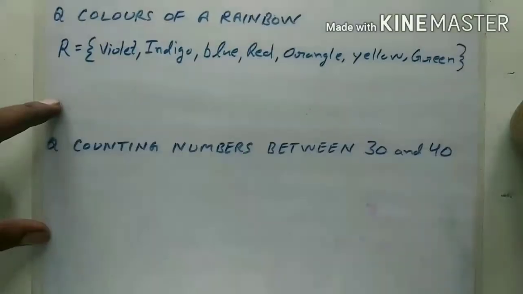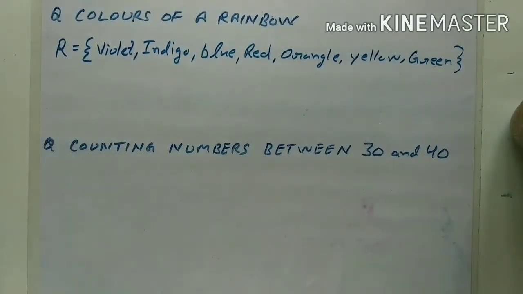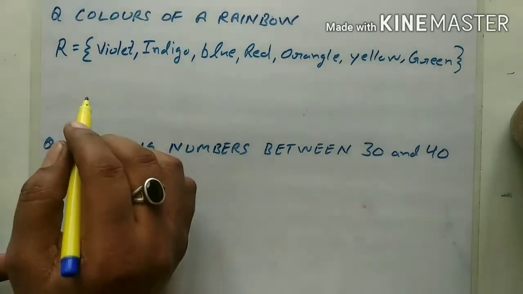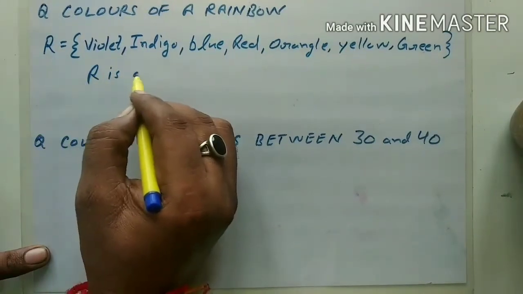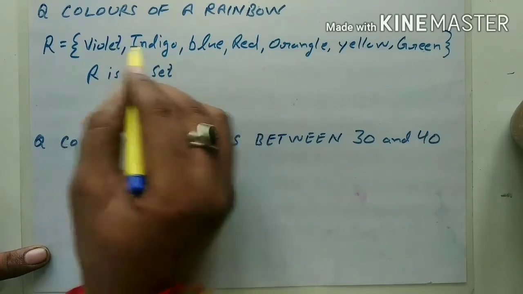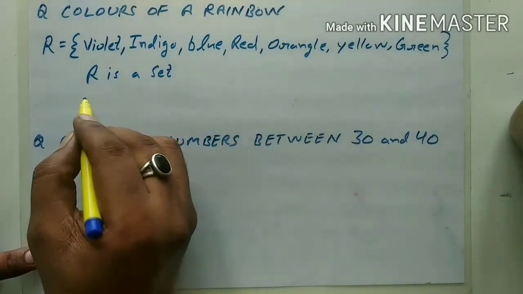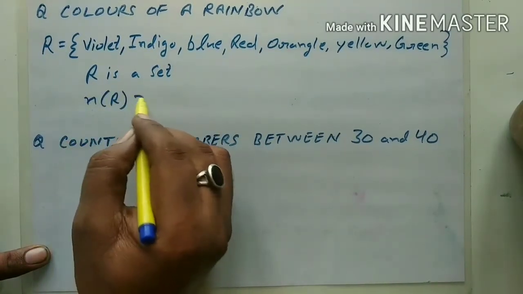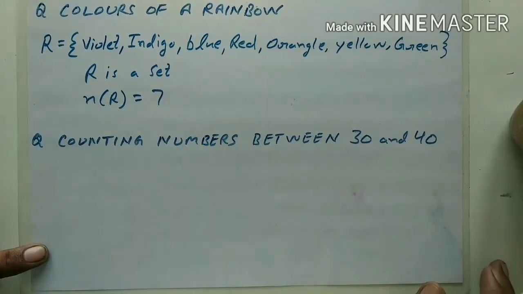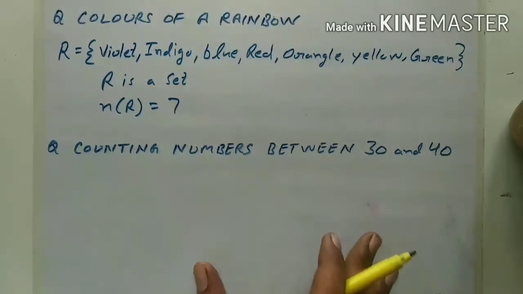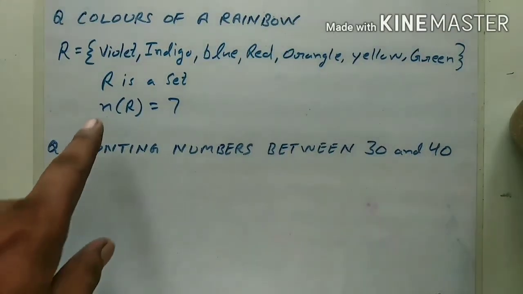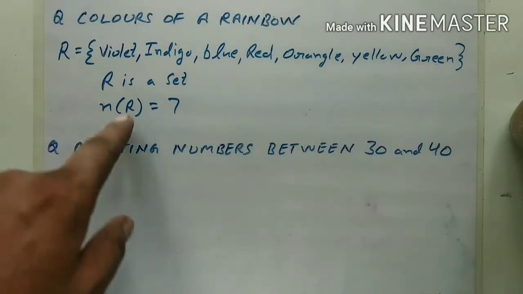So you can see how many colors are there? Only 7 colors are there in a rainbow. So the number of elements in R, R is a set, because each color is different, is 7. So the cardinal number of the colors of a rainbow is 7. Okay. So cardinal number of the set R is 7.